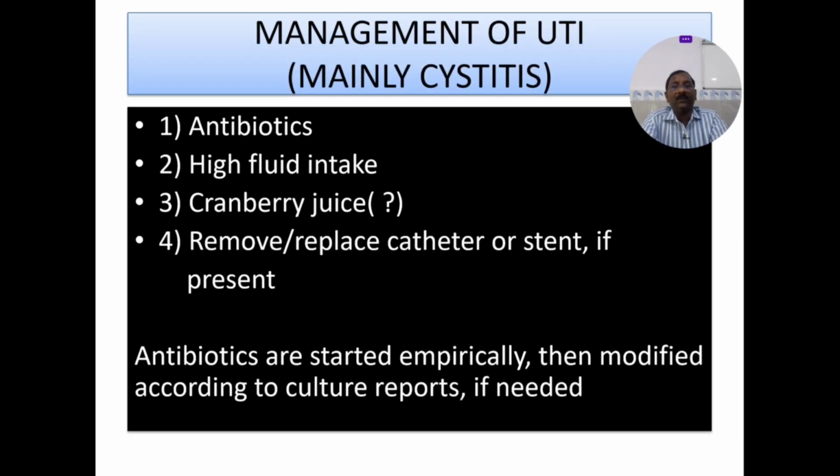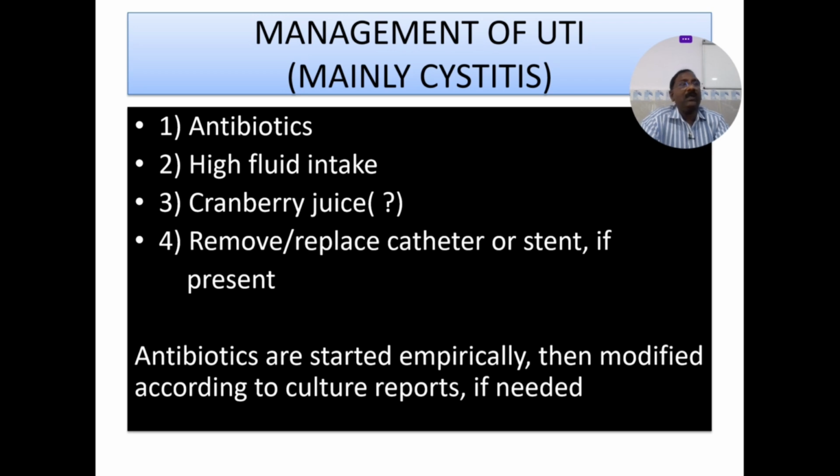So the management is mainly antibiotics, high fluid intake, and cranberry juice may be protective. Remove or replace the catheter or the stent if present. Antibiotics are started empirically, then modified according to your culture reports if needed. You don't get the culture reports immediately, so start with the empirical antibiotic.